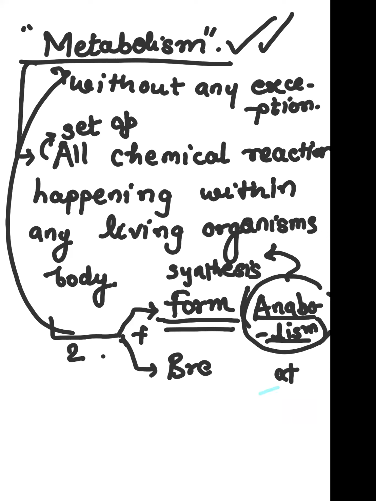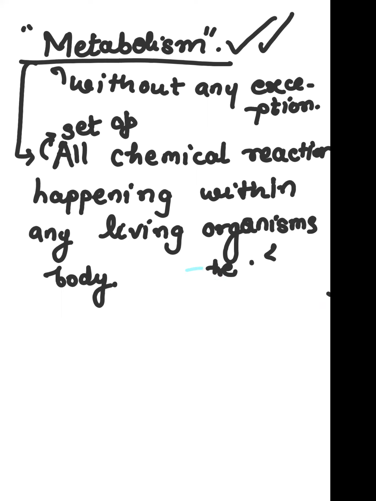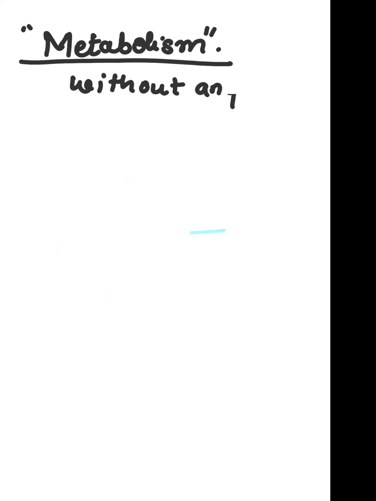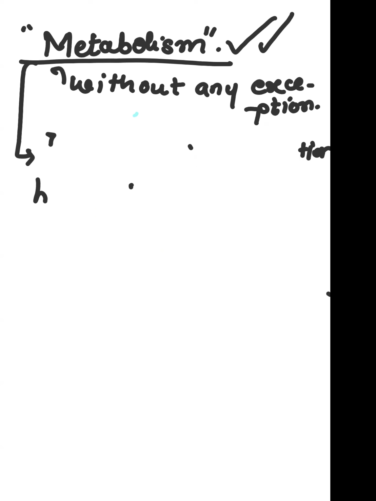Okay, now see, say for example, if we are taking the reactions outside, in vitro, just now I told you what is in vitro. Outside the body is called in vitro.